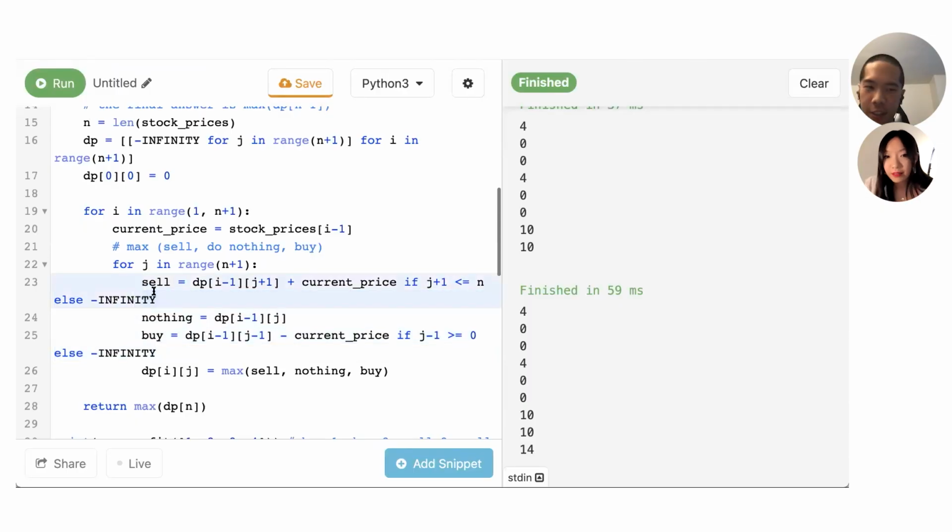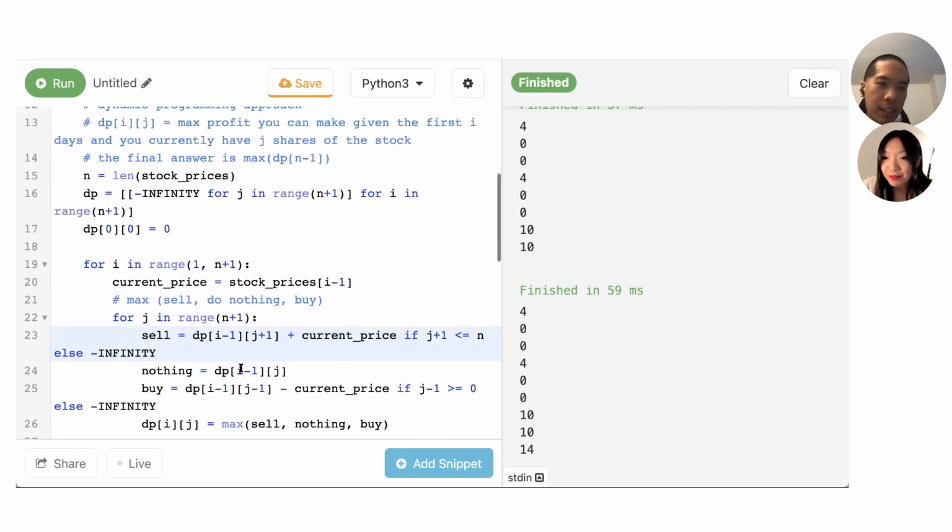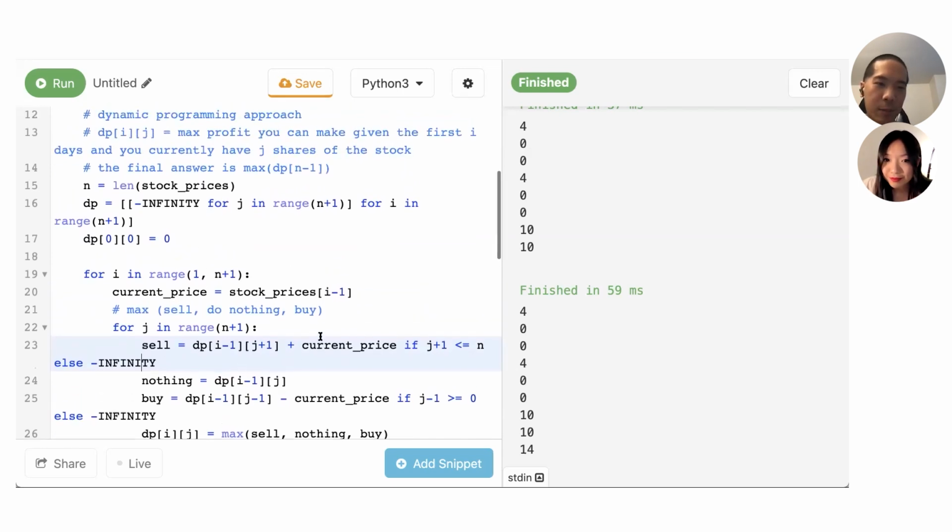So I guess I just jumped into the DP solution. Maybe I could have gone through the brute force first to show what it looks like. And then I think I originally tried to do this all inline, but separating it out into variables is a lot easier to read. Yeah, that's definitely helpful. That was good.